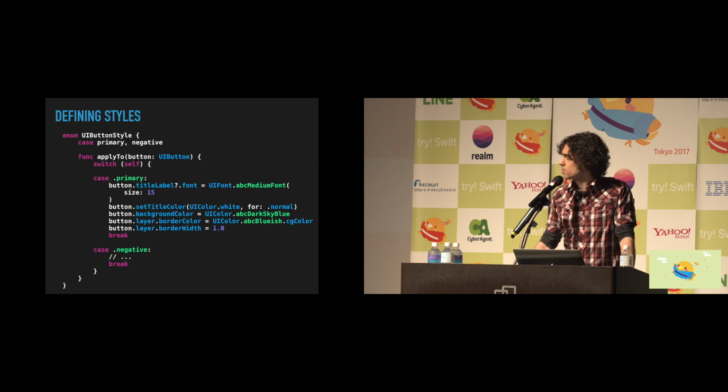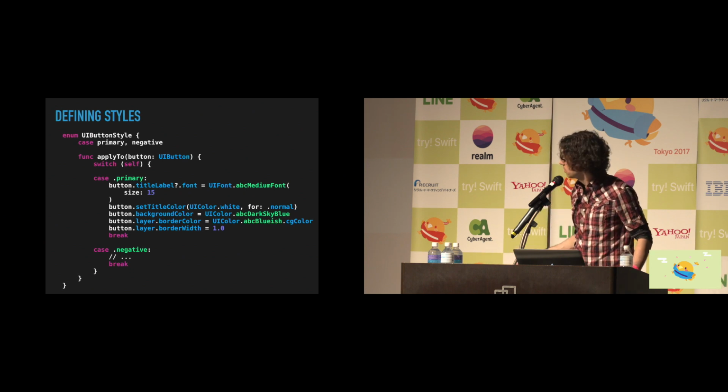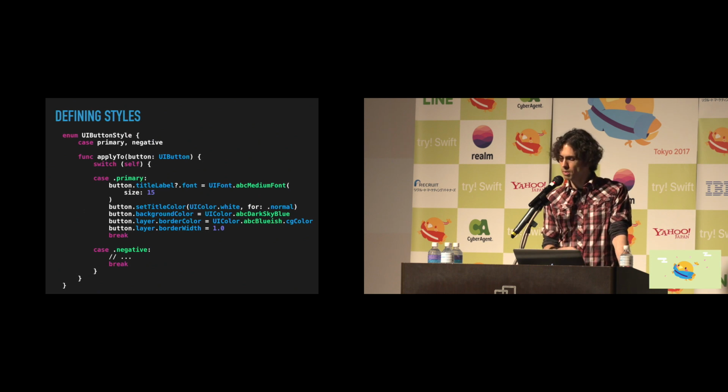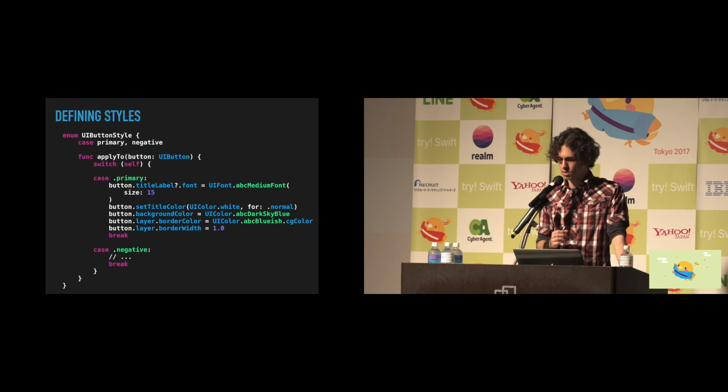Next, we'll define our actual styles. And here are a couple styles that we've defined for the sake of the example. A primary state button and a negative state button. You can consider this like an OK and cancel. And then there's an apply to function, which takes in a button as a parameter. So for each button style case, the appropriate settings can be applied. And this could be the font size, the colors, backgrounds, foreground, border details, directly to that UI button that's passed in. And this type of approach can also be applied to any other type of UI object that you have, be it views, labels, segmented controls, etc.